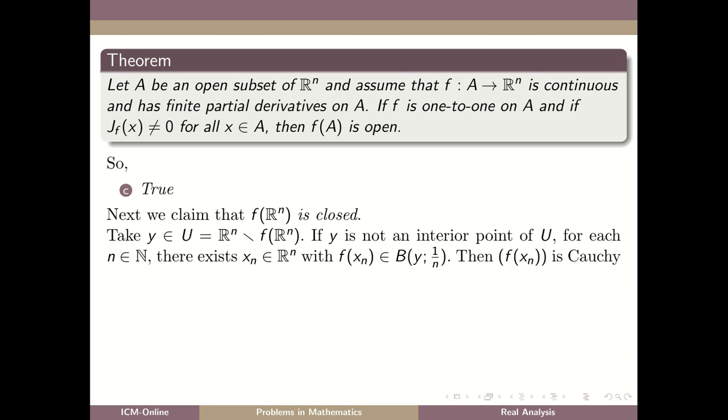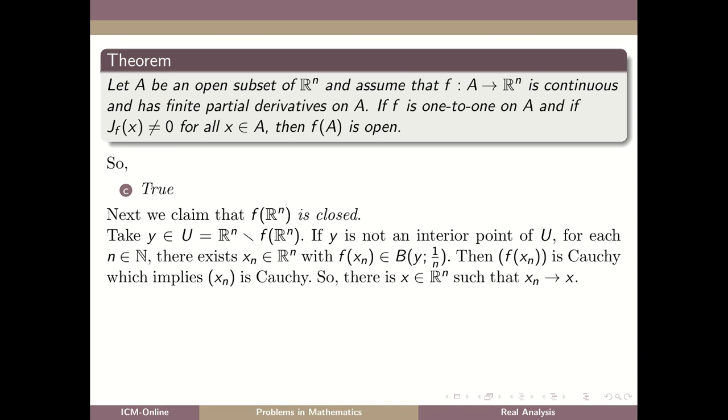Then the sequence f of xn is Cauchy, which follows from the construction of the sequence, and this implies that the sequence xn is Cauchy. This follows from the given condition.